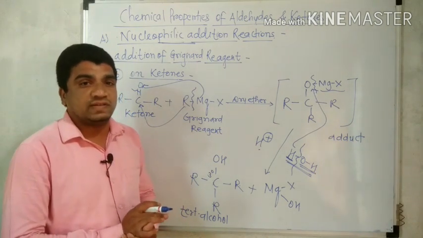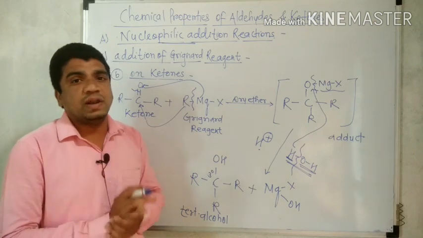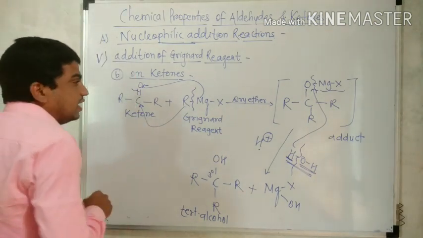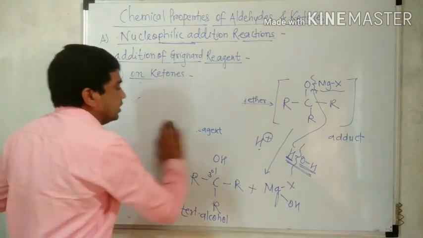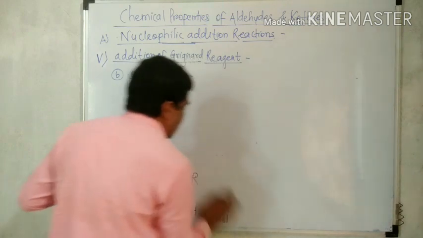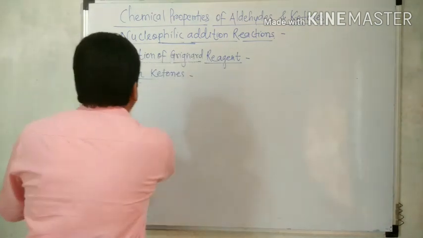Now we are going to discuss an example related to ketone. We are going to discuss the addition of the Grignard reagent, methyl magnesium iodide, to acetone.